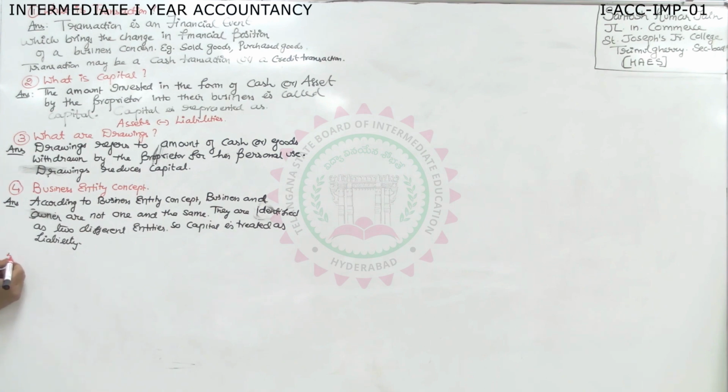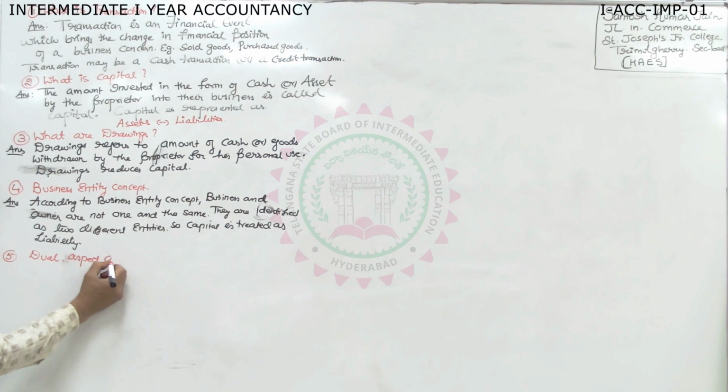Then, what is the next question? What we can expect? We can expect the examiner to ask you dual aspect concept. When dual aspect concept is asked, what is the answer? We know dual means two.